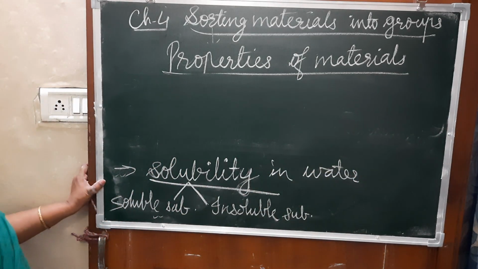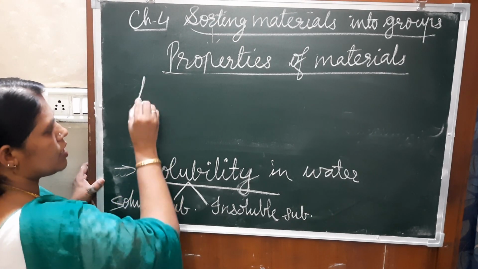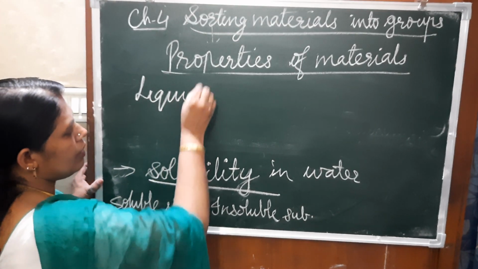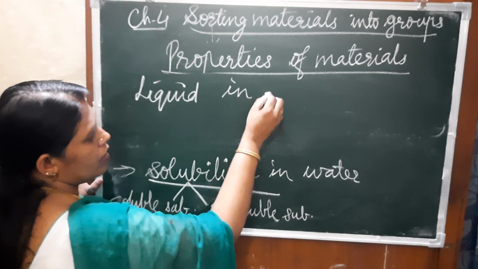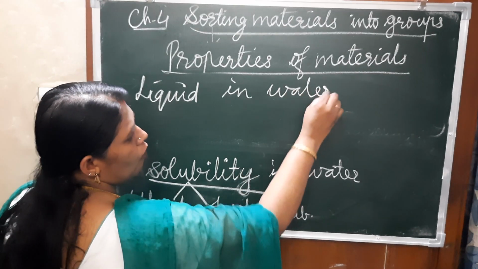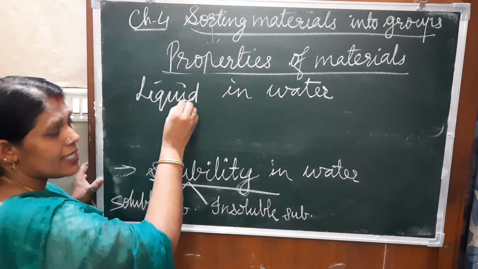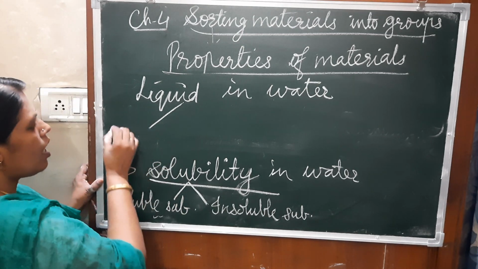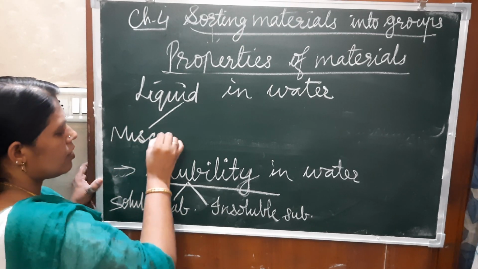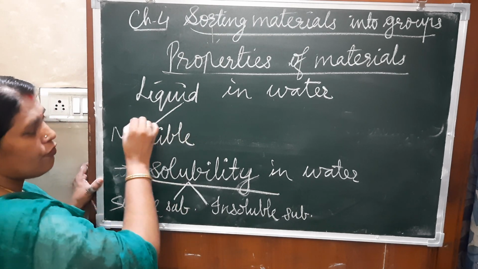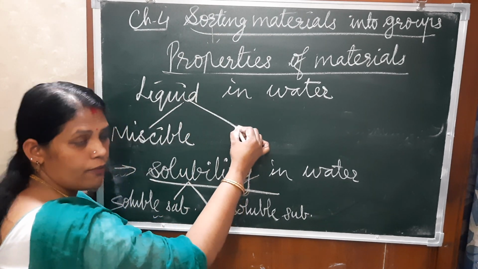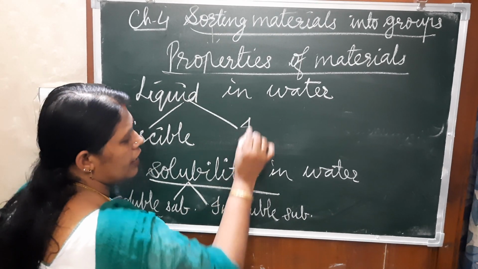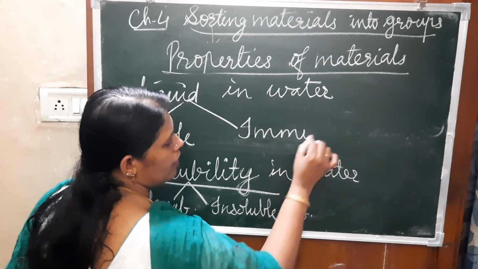So that was solid substances. If we talk about liquid substances in water, then the liquid which is dissolved in water, we say they are miscible, and if it is not soluble in water, then we will say that they are immiscible.